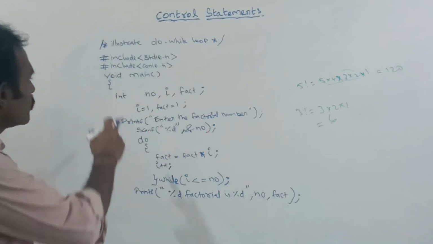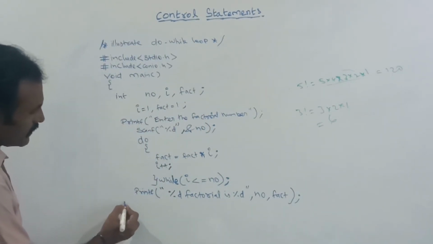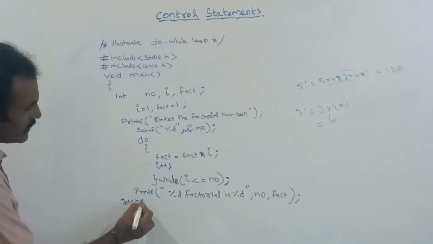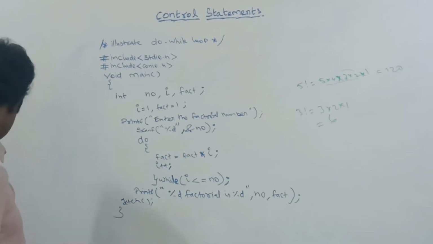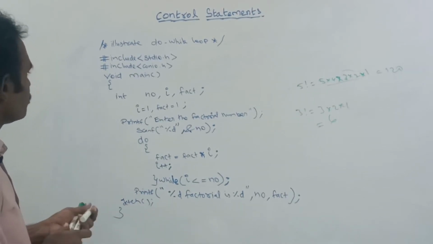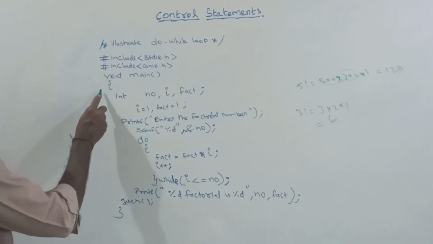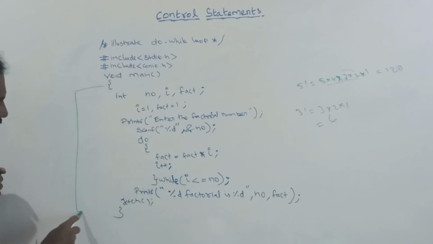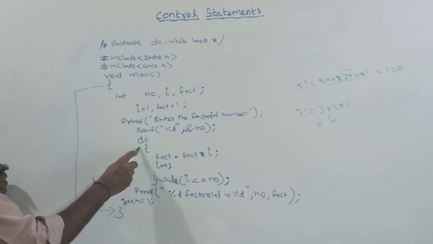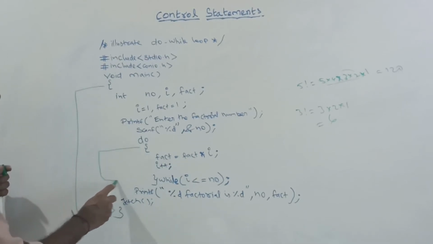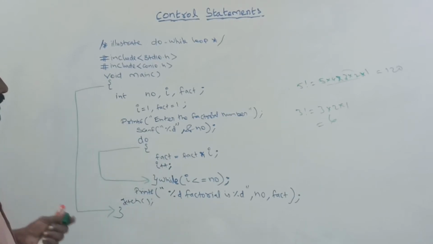Next, here I am going to close this void main, getch. This void main function brace I have closed here, and next, this do loop brace I am closing here.